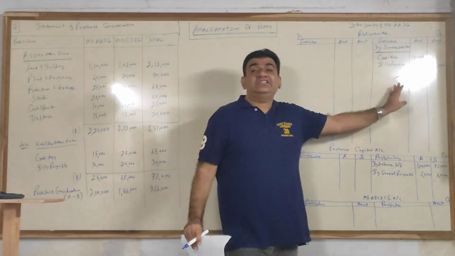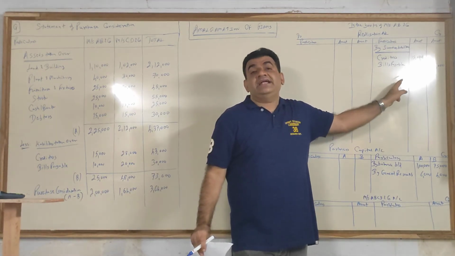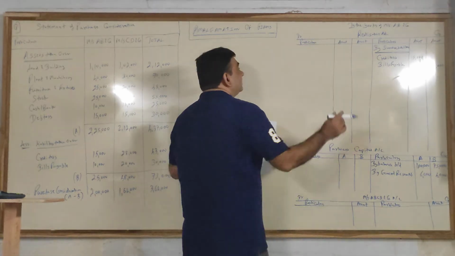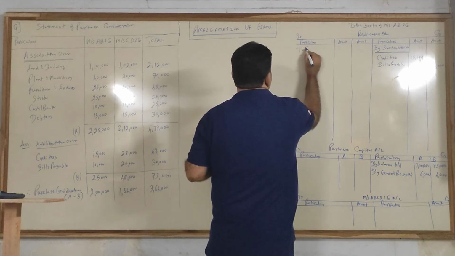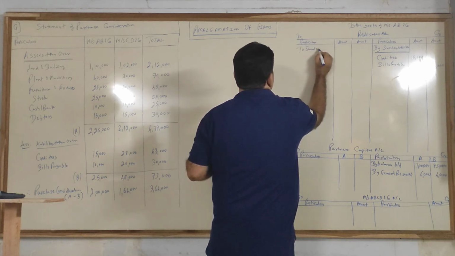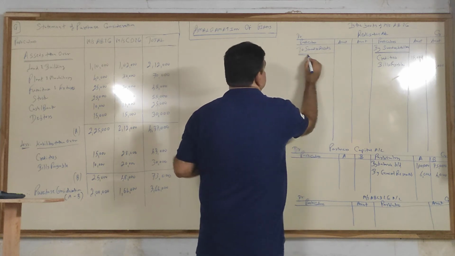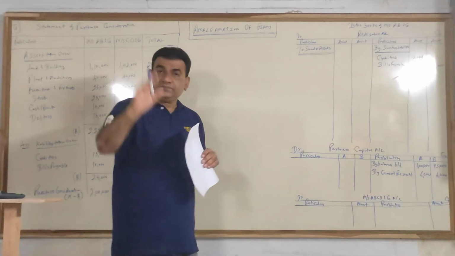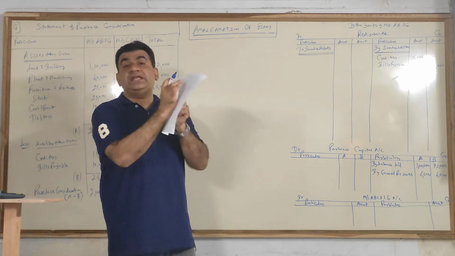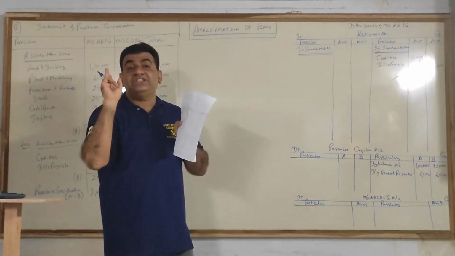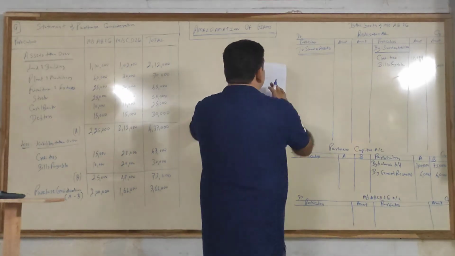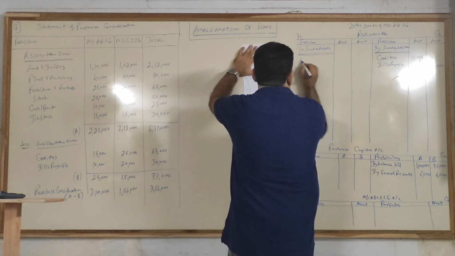Liabilities, we put on the credit side under the heading sundry liabilities. Assets, we put on the debit side under the heading sundry assets. So under sundry assets, all assets will come at balance sheet value. Let's take them one by one.